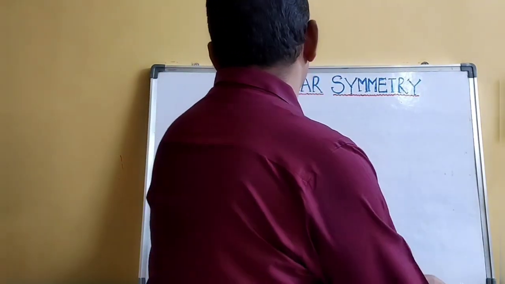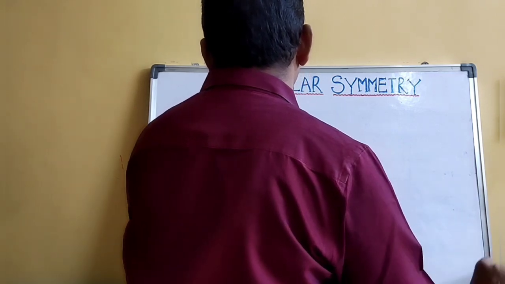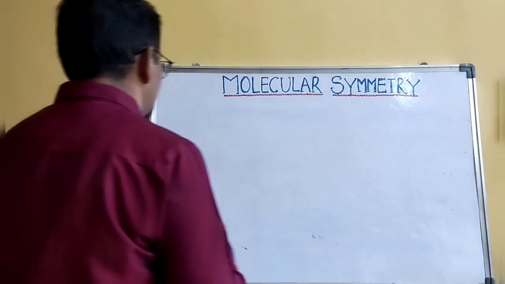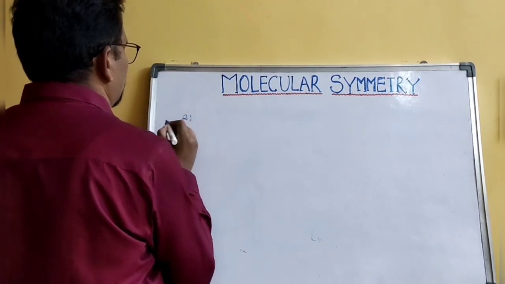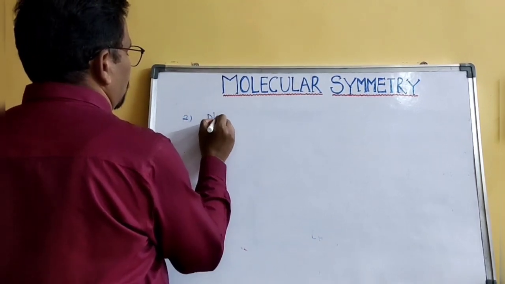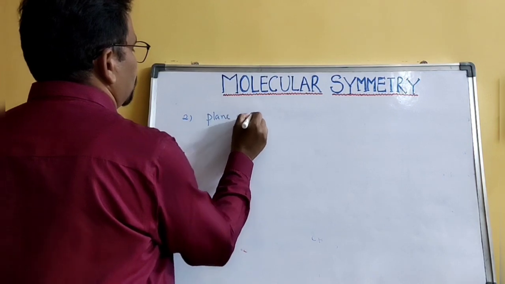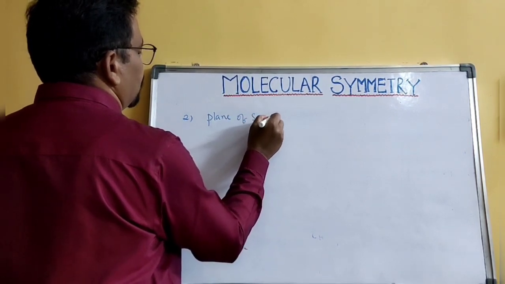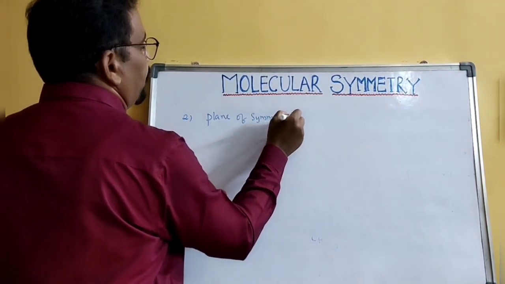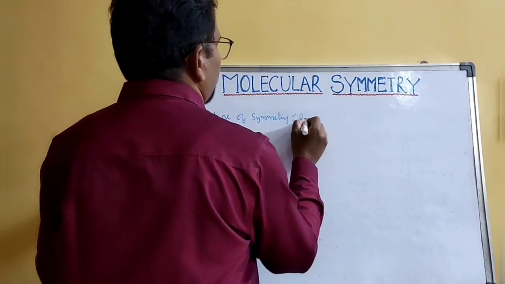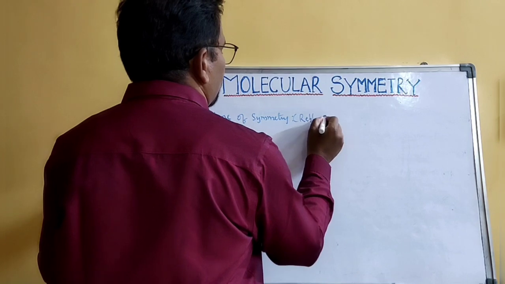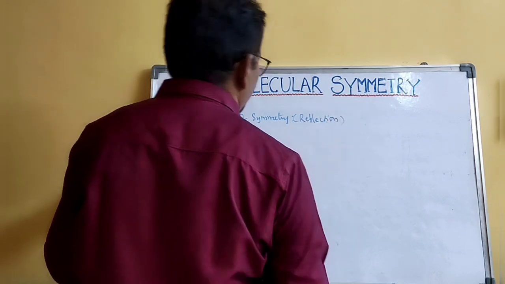The next one is plane of symmetry, or reflection symmetry.